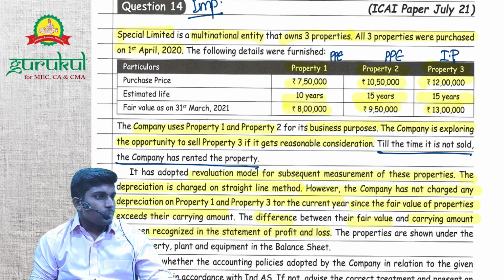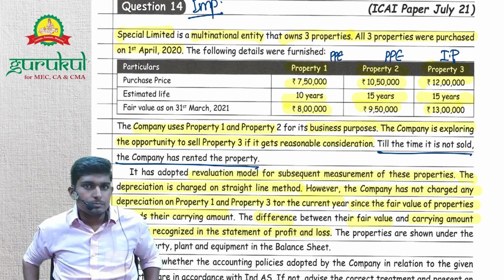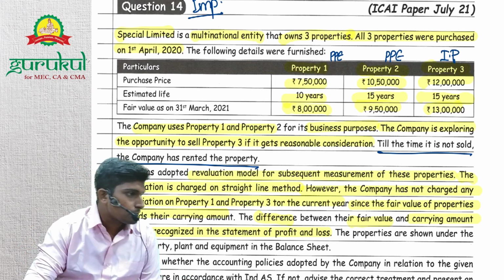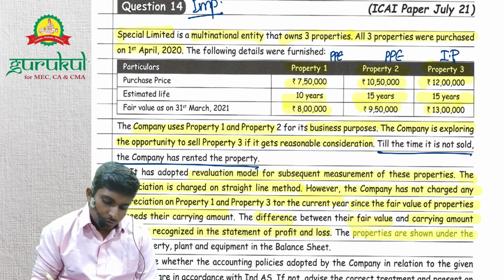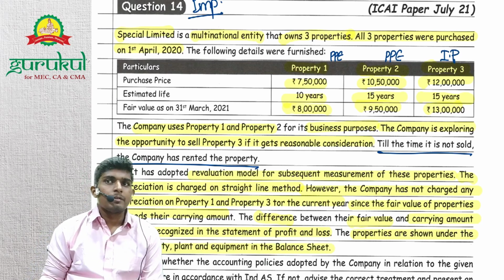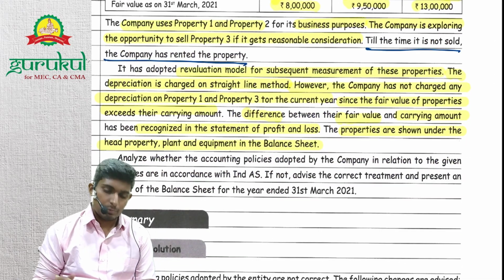Okay. So if at all there is an upward revaluation, you need to take it to revaluation surplus. And in a downward revaluation, you need to take it to P&L, right? The properties are shown under the head PPE in the balance sheet. So is it right? No, only two are PPE, and the remaining one is investment property, right?